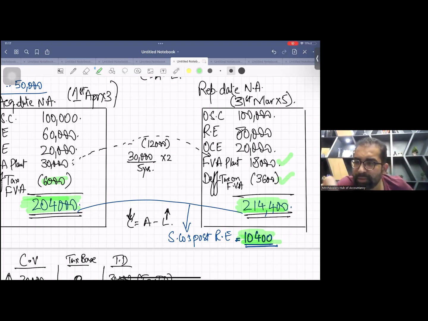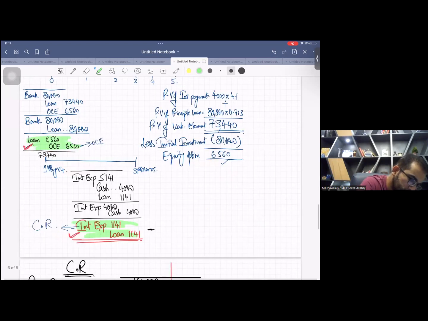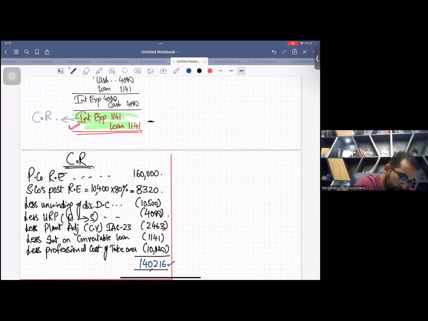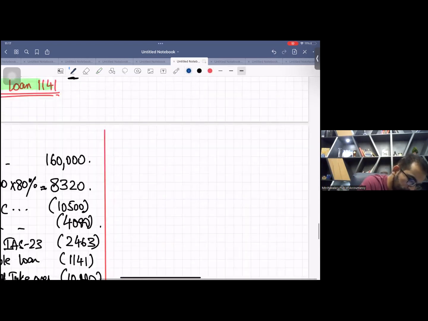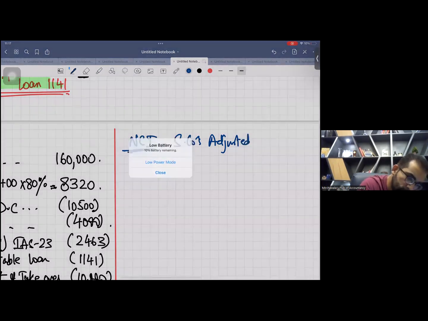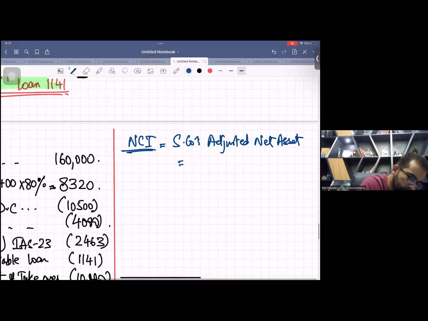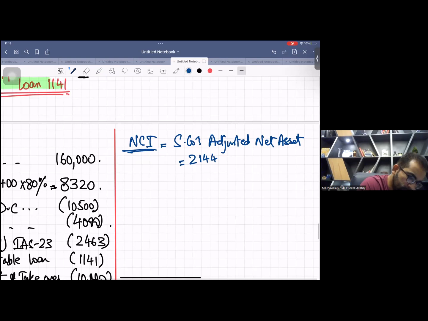This is the closing adjusted net assets of S company multiplied by the holding percentage. It's 214,400, I think.